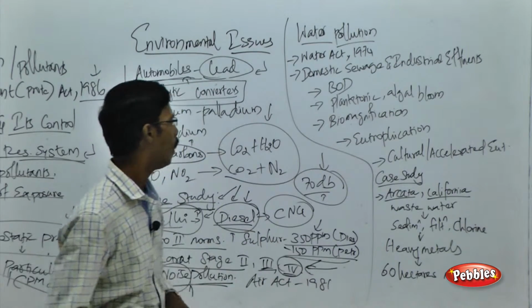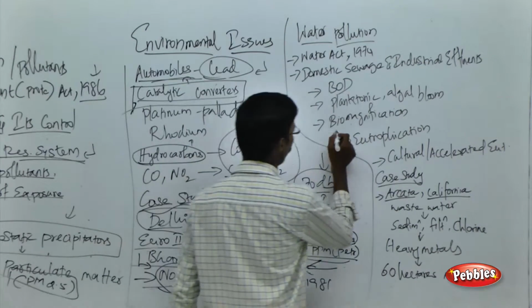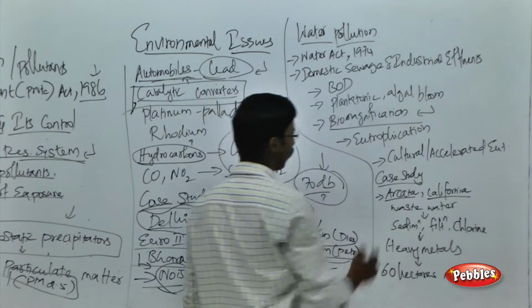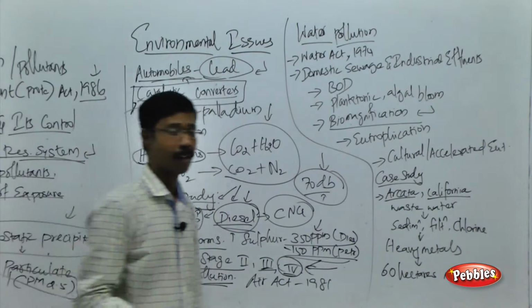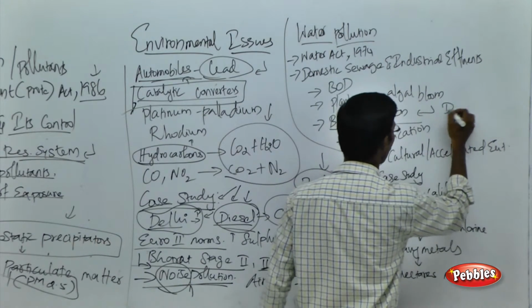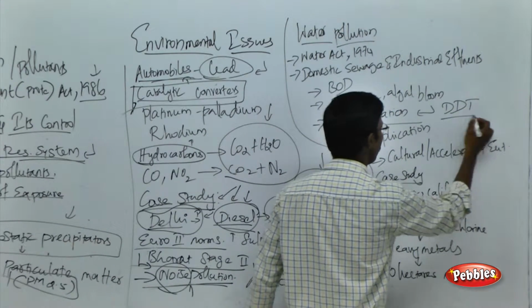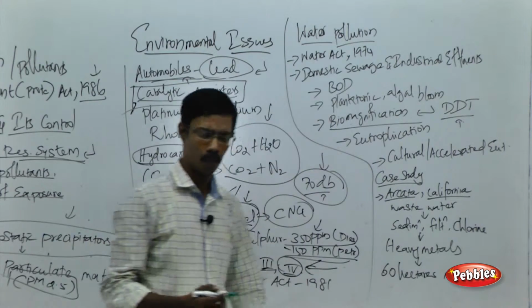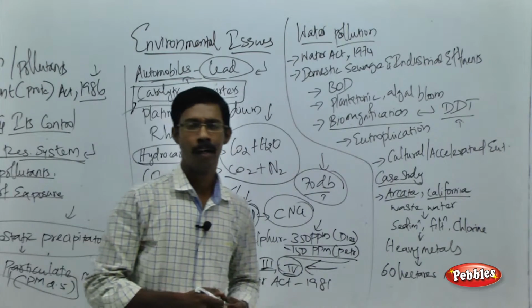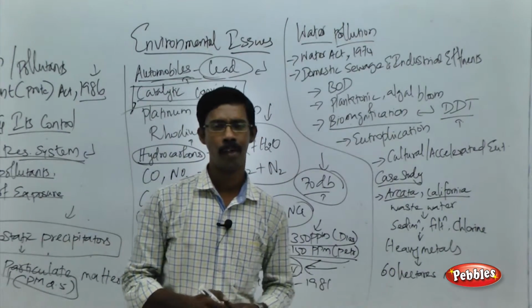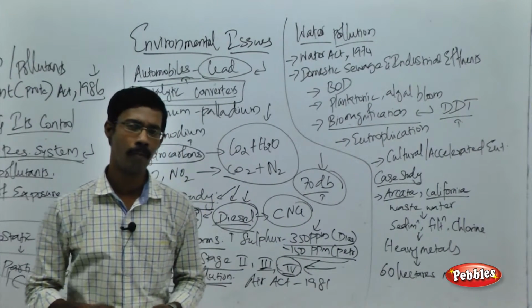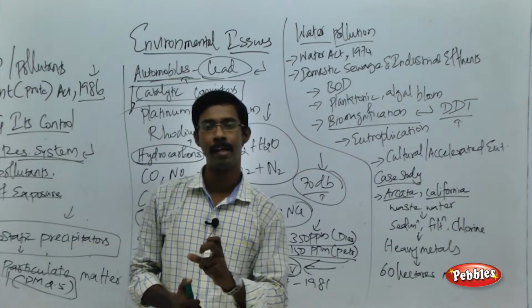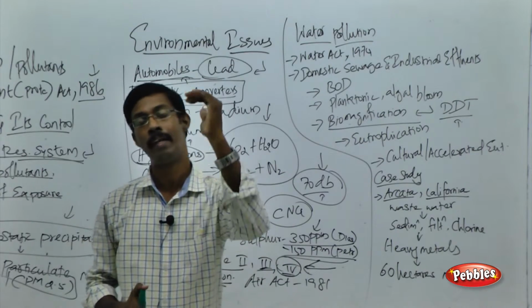The other term you have to remember here is biomagnification. For example, the harmful substance DDT, a kind of pesticide, is applied in the agriculture industry. What do you mean by biomagnification? The magnification of the toxic effect at various trophic levels.